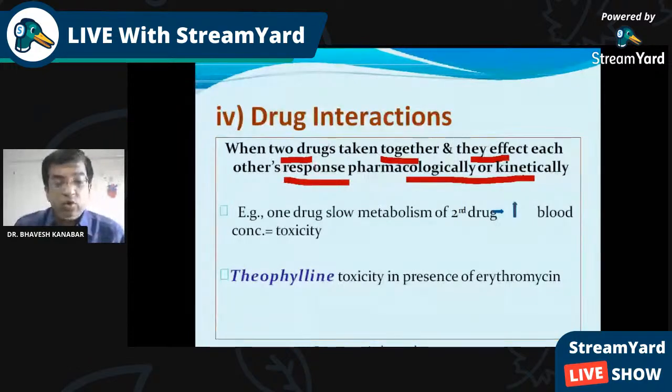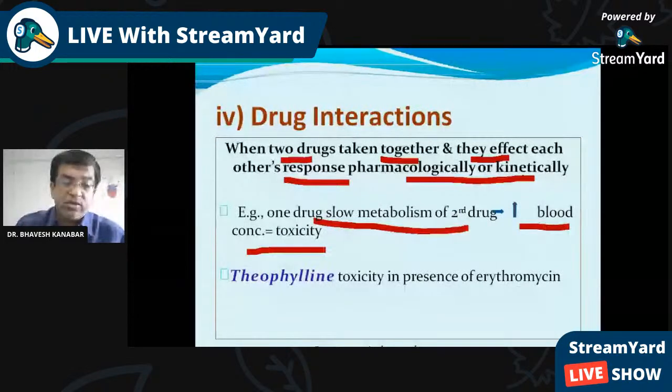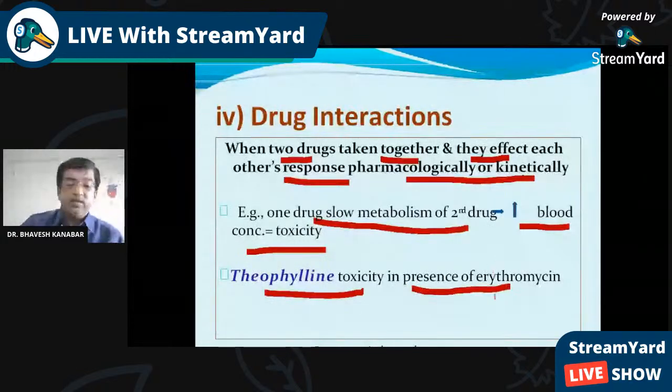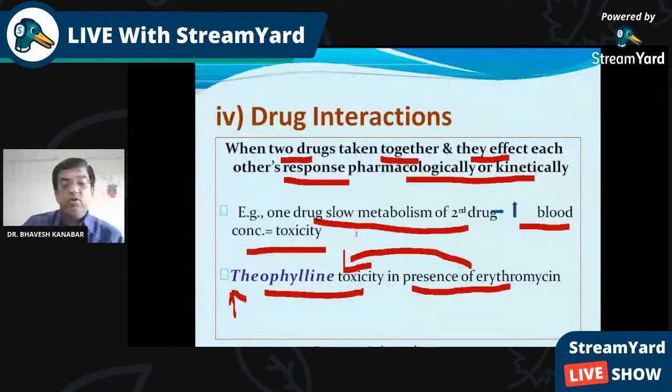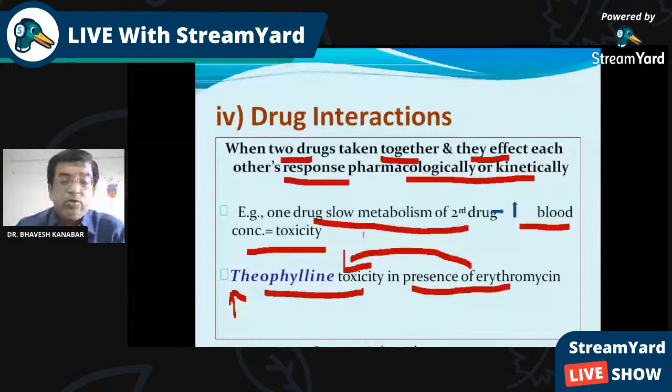One drug may slow the metabolism of the second drug. That is one example. If one drug slows the metabolism of the second drug, the blood level will increase and it will lead to toxicity. For example, theophylline toxicity in the presence of erythromycin. Erythromycin slows the metabolism of theophylline, so the level of theophylline increases, and that theophylline toxicity is due to drug interaction. So drug interaction is because of two or more drugs taken simultaneously.